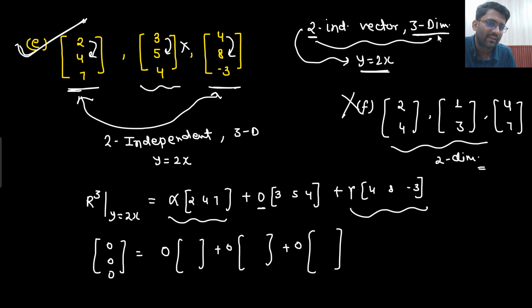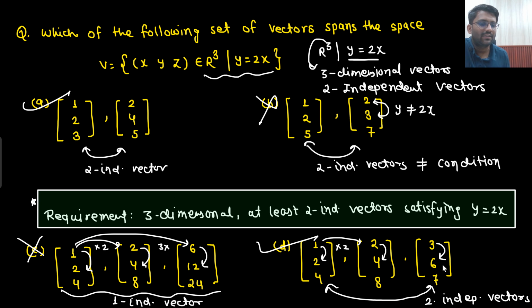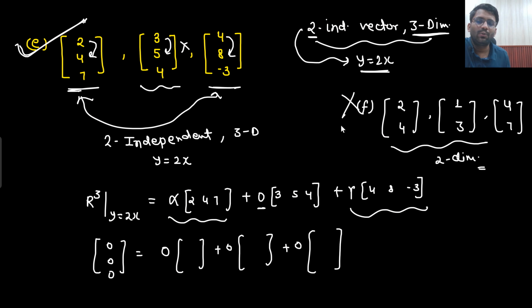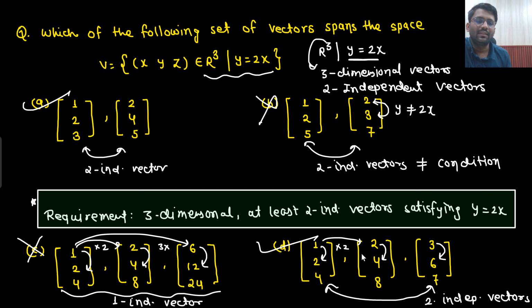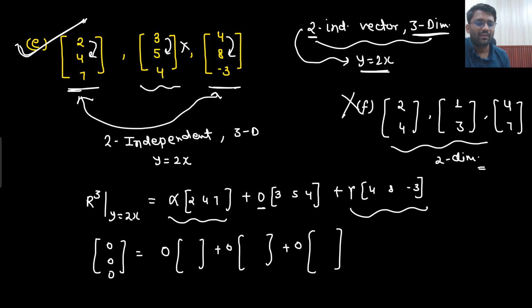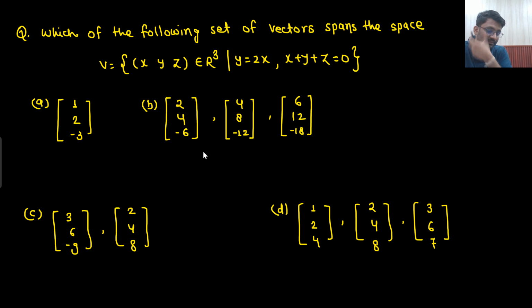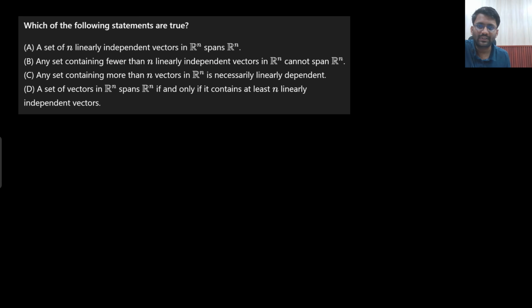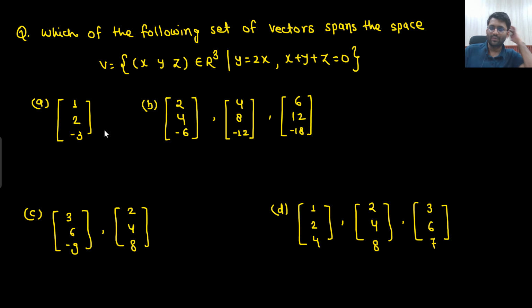I need 3-dimensional vectors. Although this kind of example will not even be given in the examination. If they are asking about R3, they will give all 3-dimensional vectors only. But still, if someone has the doubt whether I can span it using 2-dimensional vectors, the third dimension is not even there. So how will you be able to span R3? For R3 you need 3 dimensions, no? So this will not be a possible option. Solve this question on your own. A, B, C, D, 4 options are there.